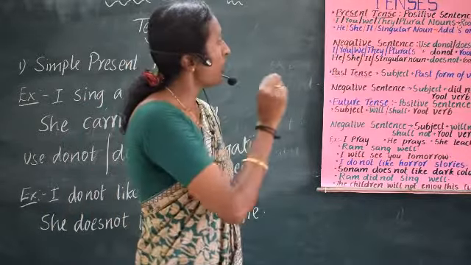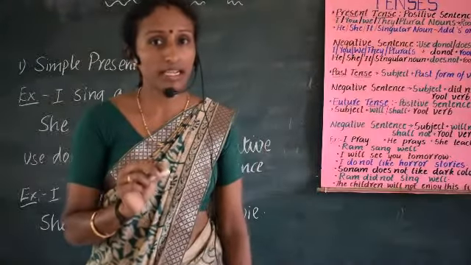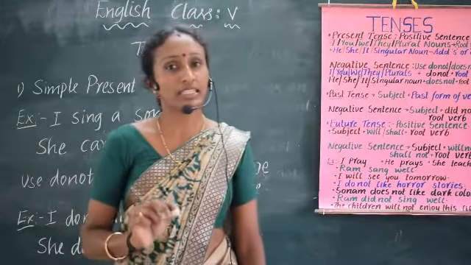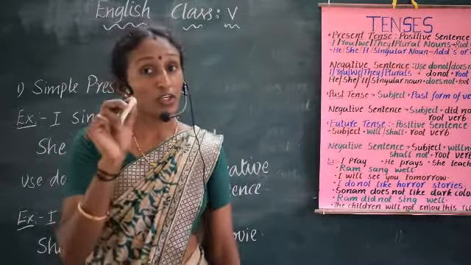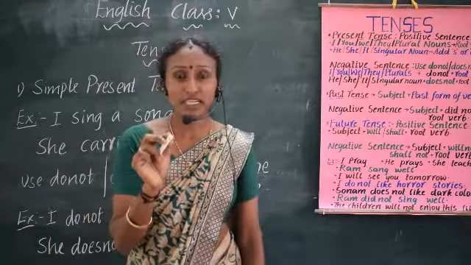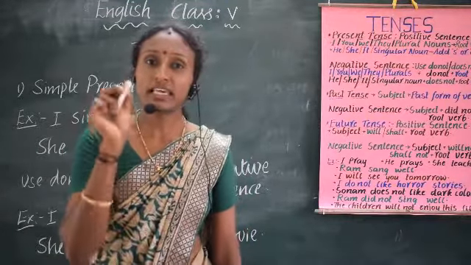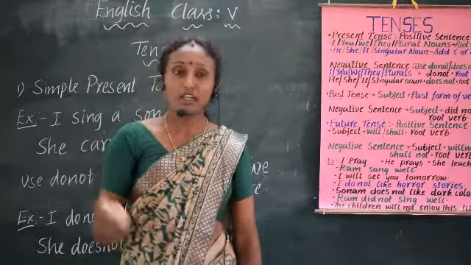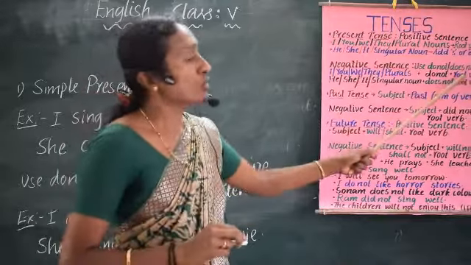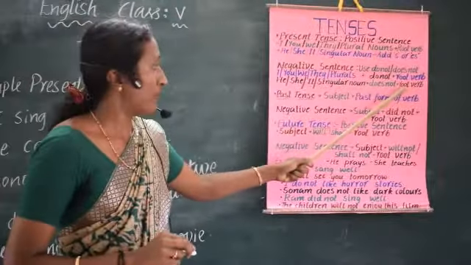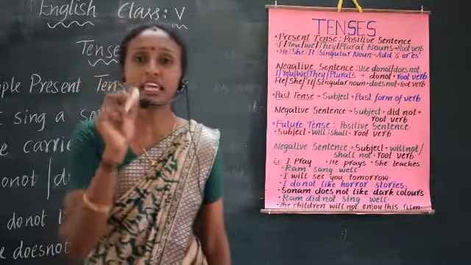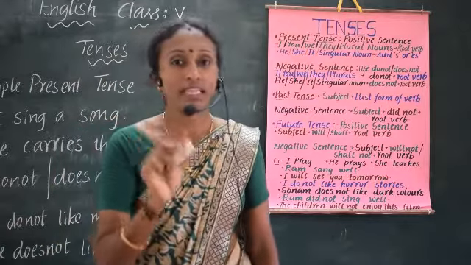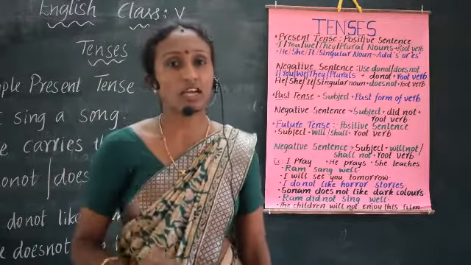To form a negative sentence in the simple present tense, you must use do not or does not. When to use do not? If the subject is I, you, we, they and plurals, you have to use do not. And after do not, you must use root verb, the present form of verb. And if the subject is he, she, it and singular nouns, you must use does not to make the negative sentence. Hope it is clear to all.